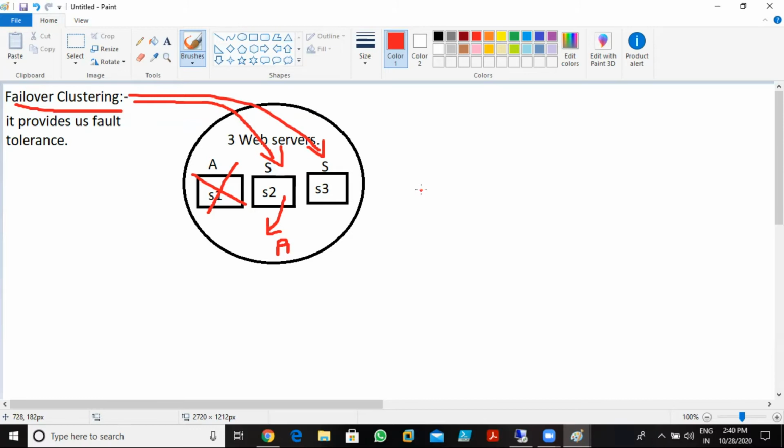I'll give you the demo, and we'll read this in detail also in upcoming lectures. Understood? Okay, clear. Do you understand what clustering is?